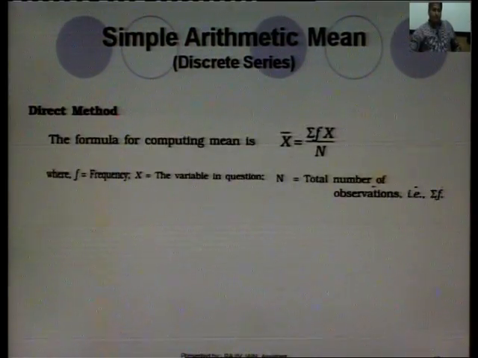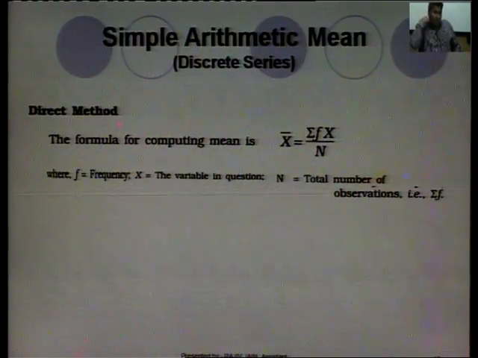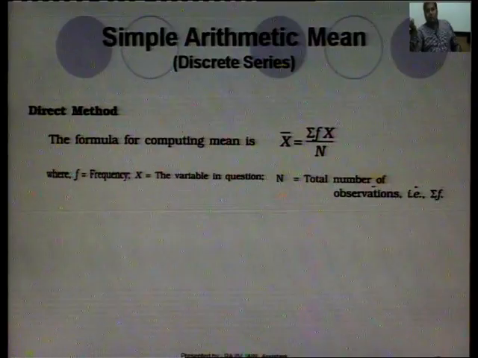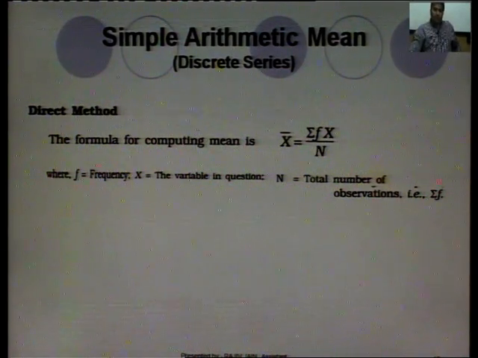First, the direct method. The formula for computing the mean in this method is x bar is equal to summation of f x divided by n, where f stands for the frequency of the data, x is the variable, and n is the total number of observations. How to find the total number of observations in this case? Simply add all the frequencies of the data.